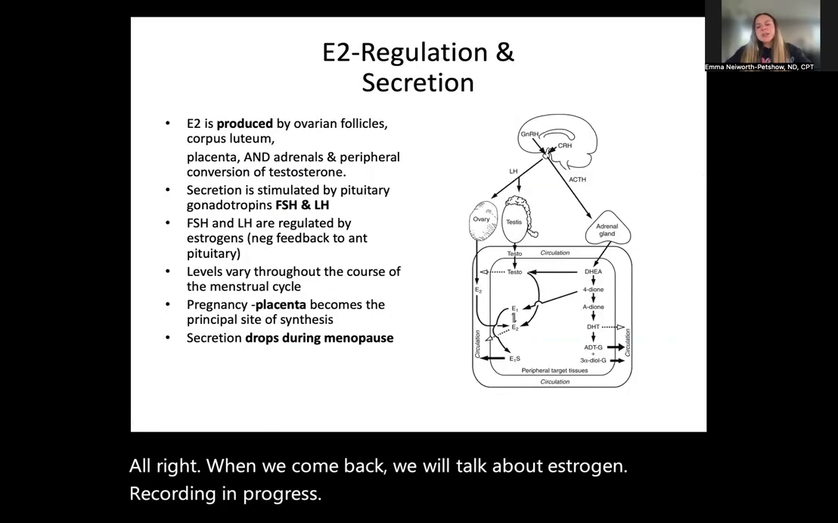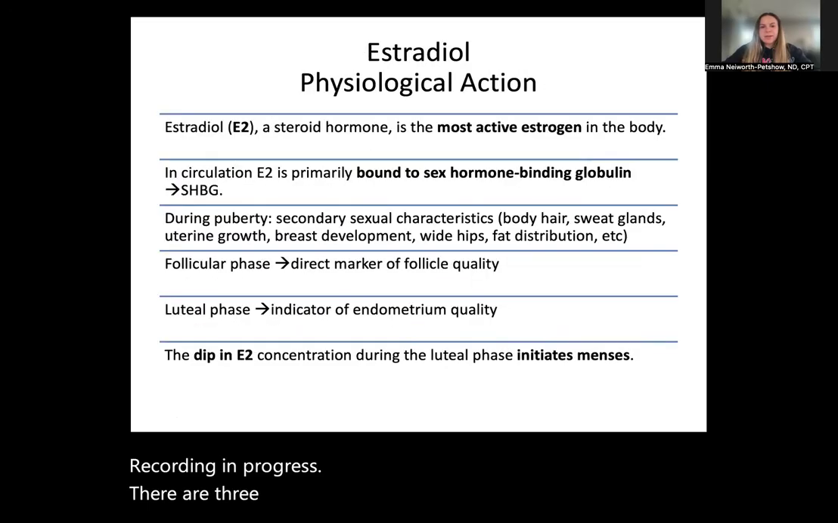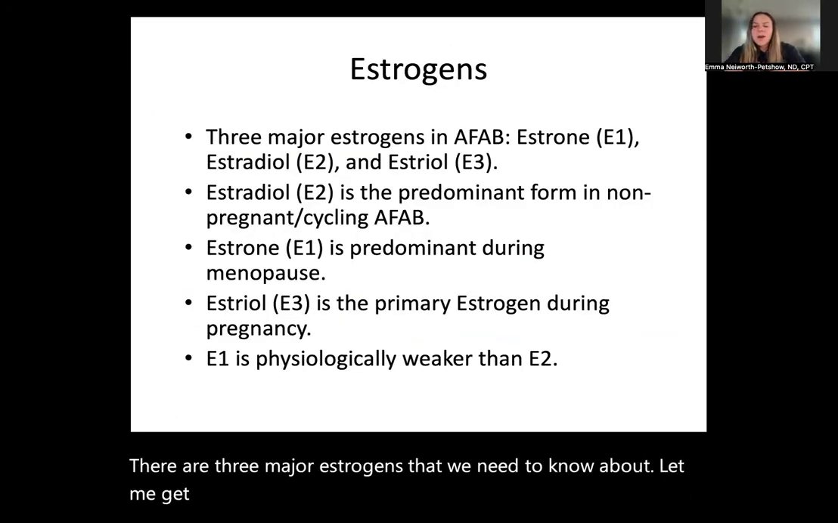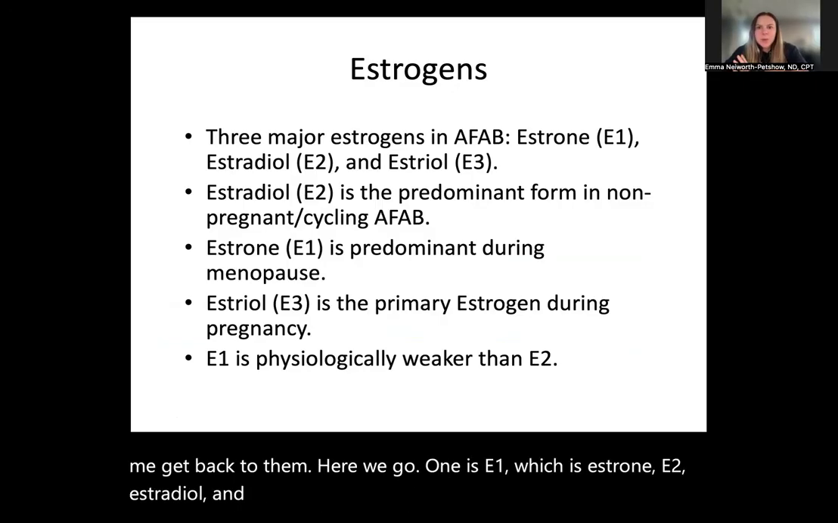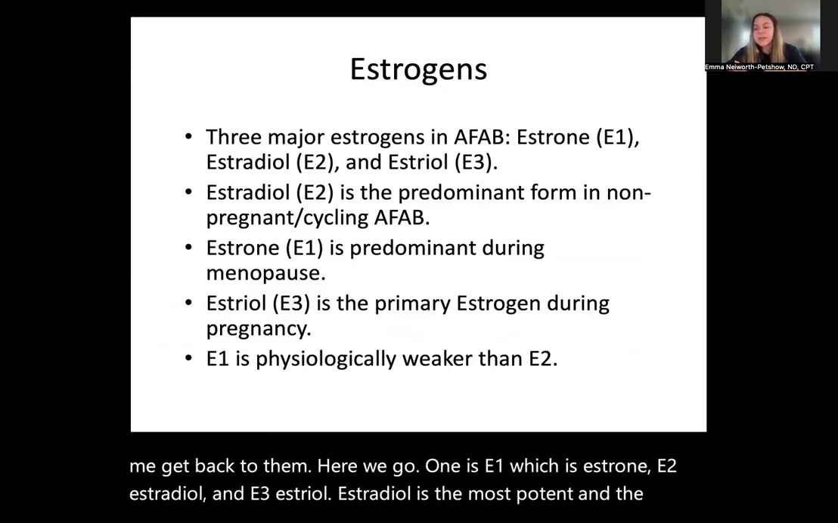There are three major estrogens that we need to know about. Let me get back to them. Here we go. One is E1, which is estrone, E2, estradiol, and E3, estriol. Estradiol is the most potent and the predominant estrogen during reproductive years.